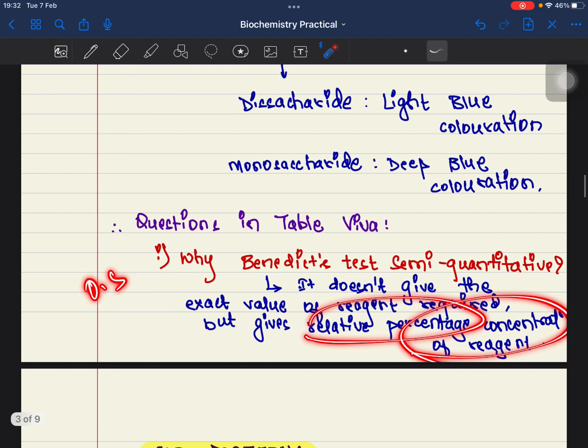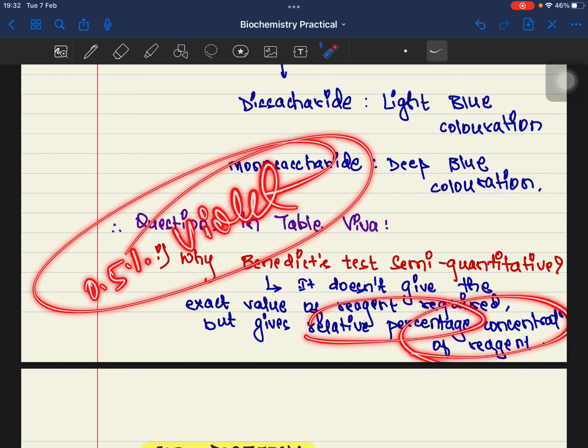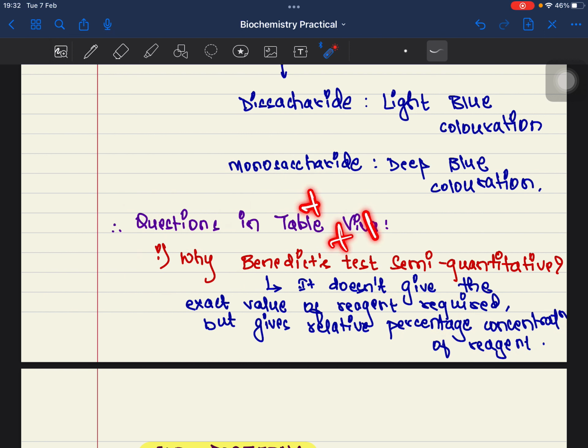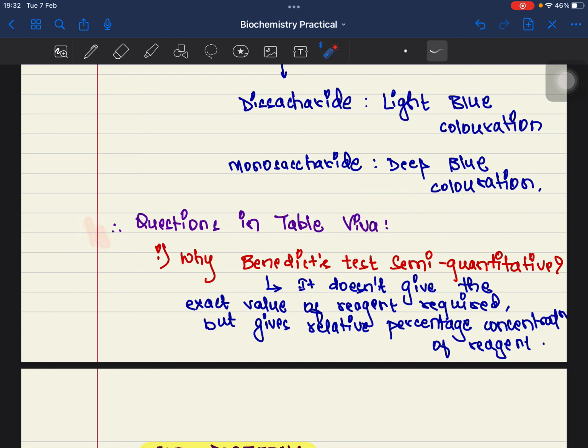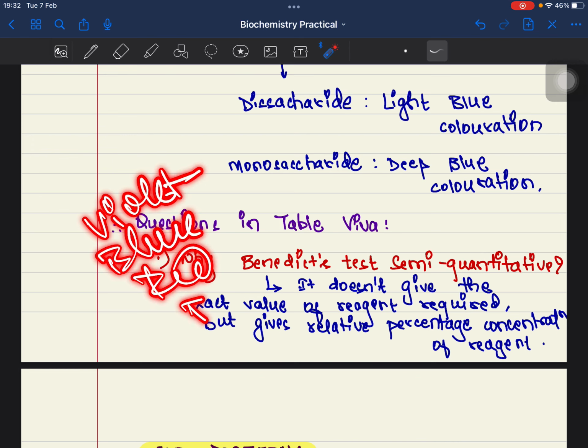For example, at 0.5% we have violet coloration. In the same way, the plus signs will give different colorations, ranging from violet, blue, red, to brick red. So you must be careful on that.